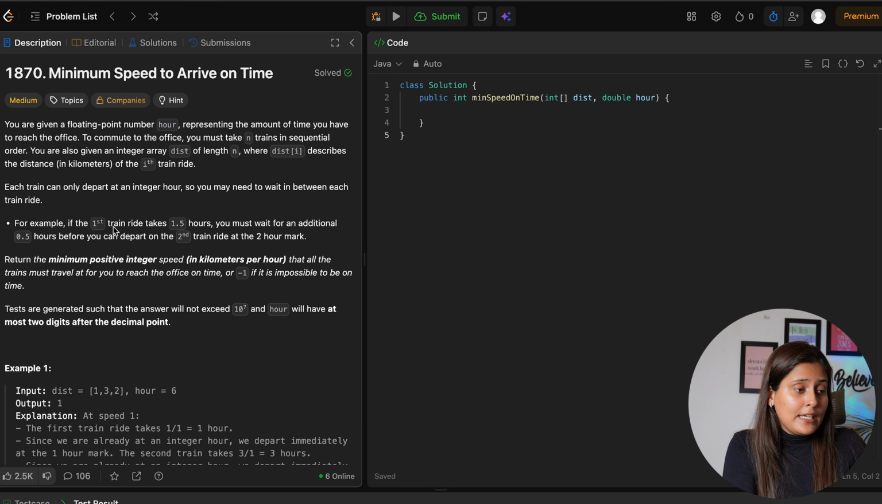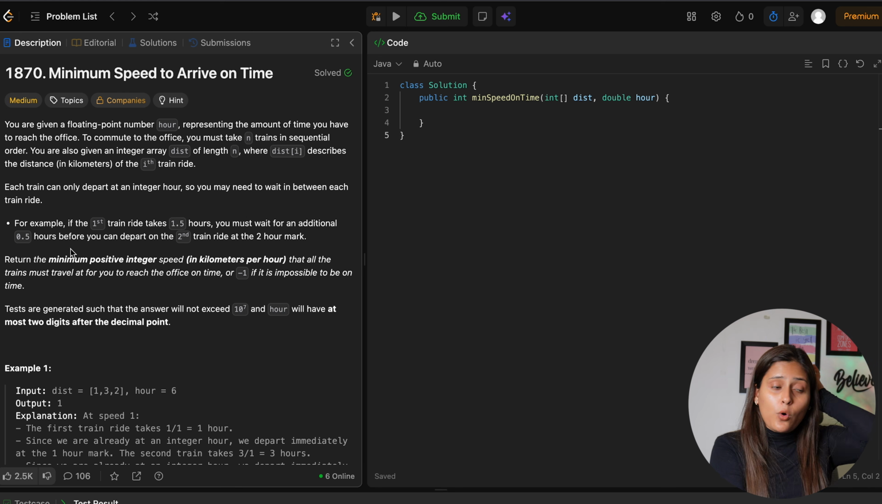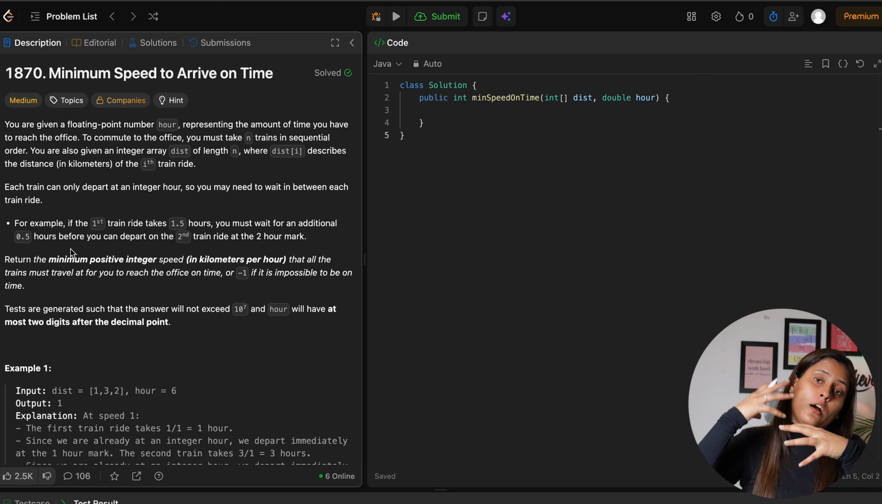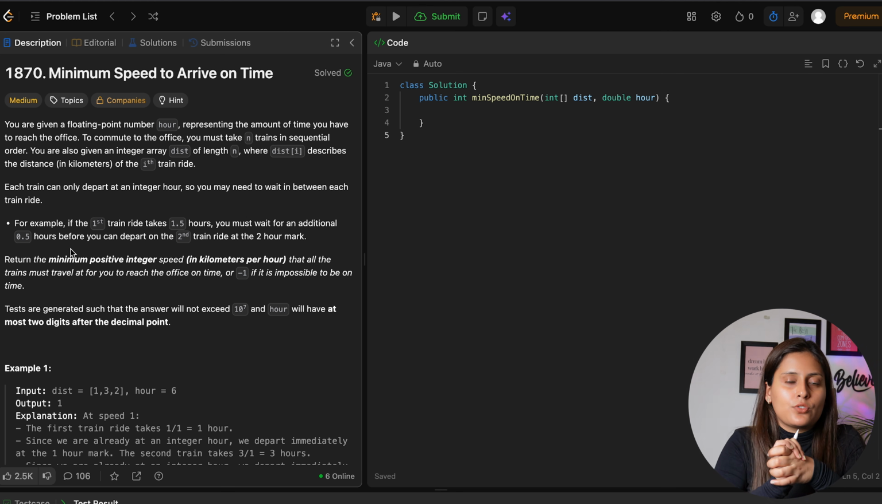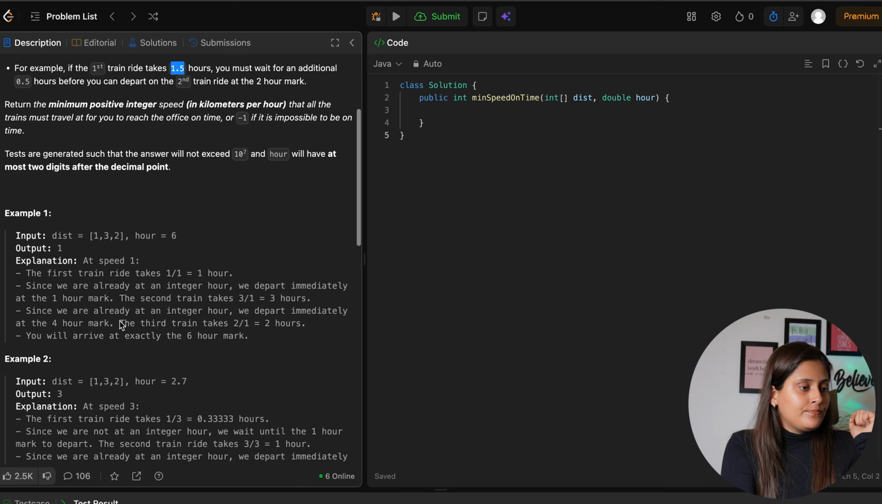For example, if the first train ride takes 1.5 hours, we have to wait for an additional 0.5 hours. Okay, so basically to take another train, we have to complete the integral hours of time. So if the travel time was 1.5 hours, we can only take the second train after 2 hours. Okay, so also we have to return the minimum positive integer speed in kilometers per hour that all the trains must travel at for you to reach the office.